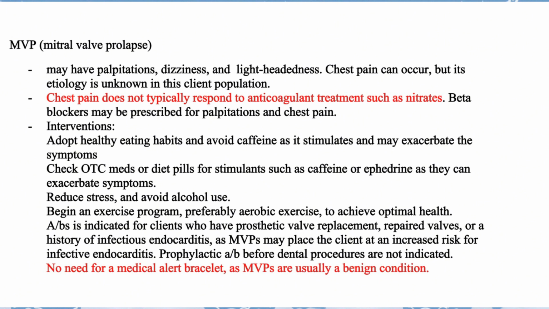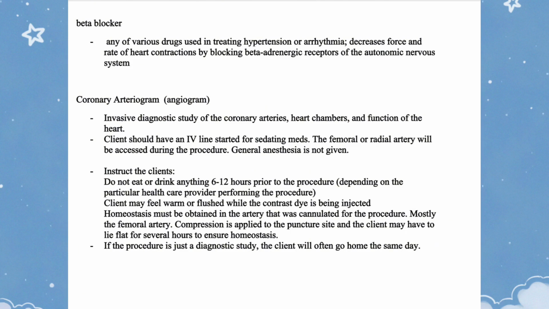Antibiotic prophylaxis is indicated for clients who have prosthetic valve replacement, repaired valves, or a history of infectious endocarditis, as MVP may place the client at an increased risk for infective endocarditis. Beta blocker: any of various drugs used in treating hypertension or arrhythmia. Decreases force and rate of heart contractions by blocking beta-adrenergic receptors of the autonomic nervous system.